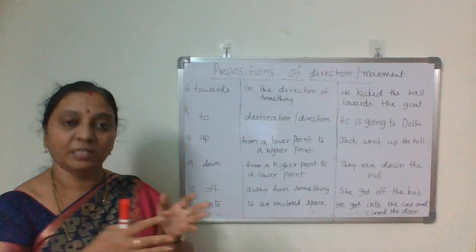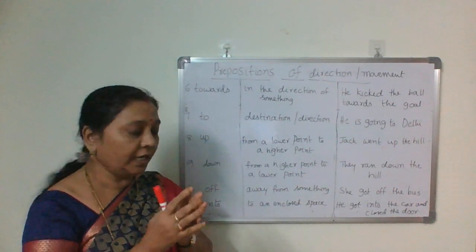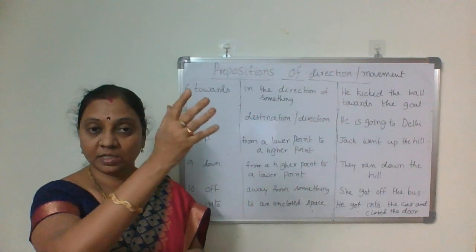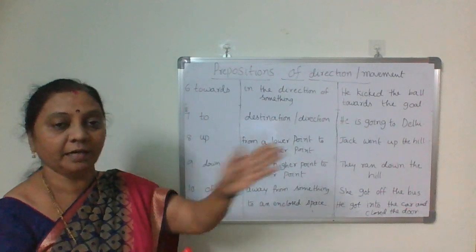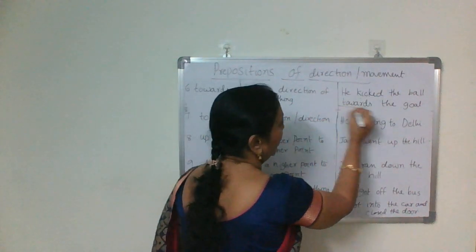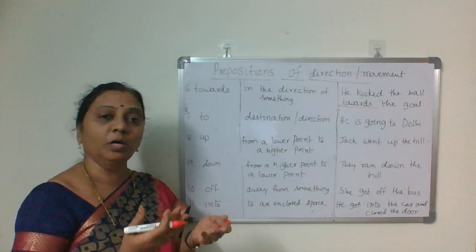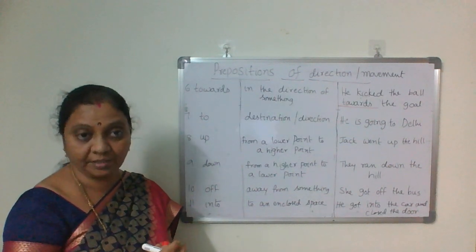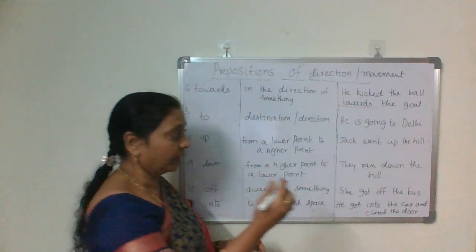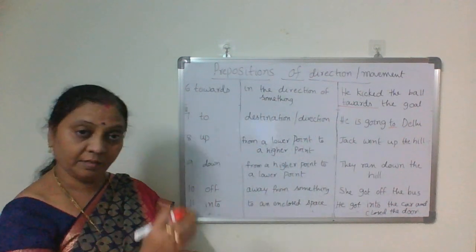Next one, towards. In the direction of something, towards. He kicked the ball towards the goal. In that direction, in the direction of something. So towards is preposition of direction or movement. To, to also destination or direction. It talks about he is going to school, he is going to Delhi, going to. It is talking about destination or direction.